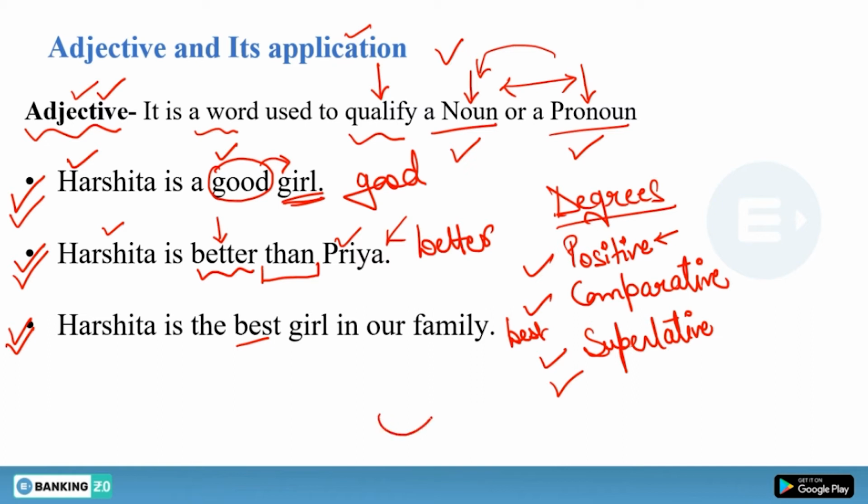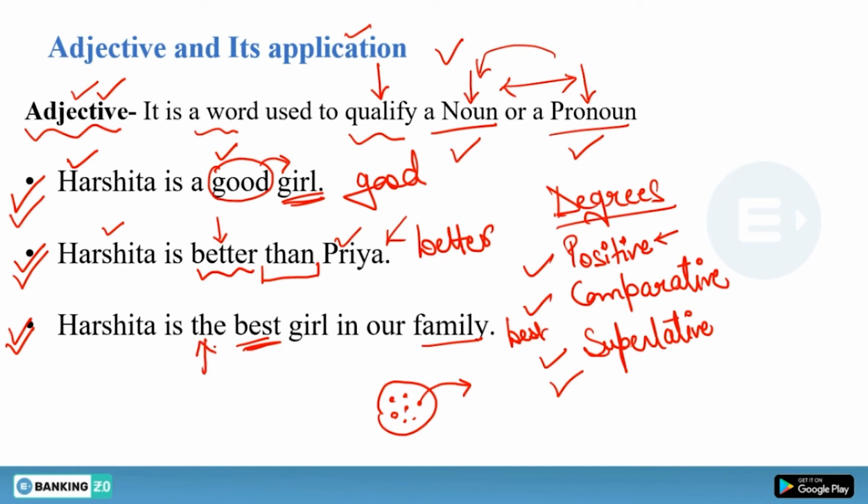Okay, when you have so many things, like you have 3, 4, 5, or any number, and you're saying that only one person is the best. Okay, this is the worst. This is the best quality, this is the worst quality. So in that case, you have to use superlative degree. So Harshita is the best girl in our family. There is a family, there are a few people, and I am making a choice. I'm saying that Harshita is the best girl.